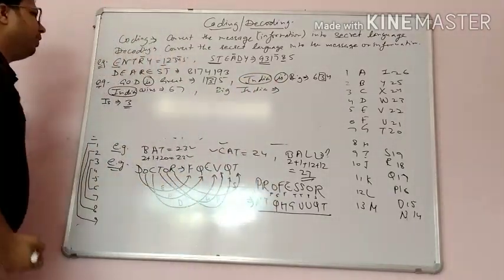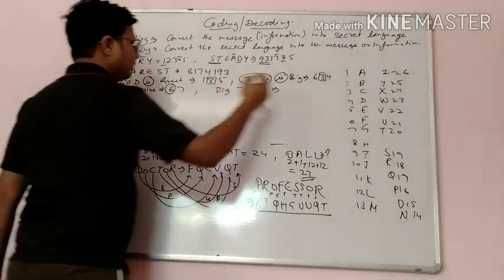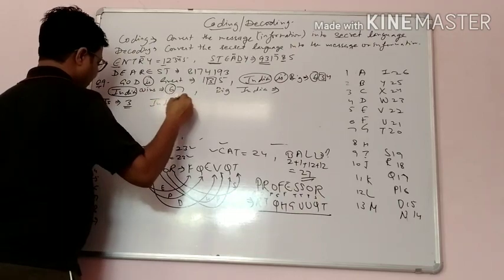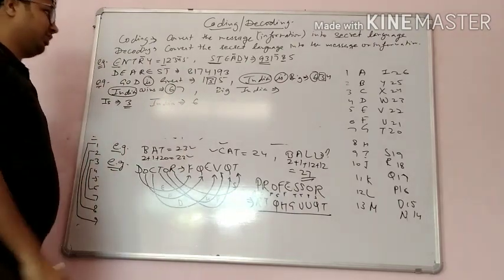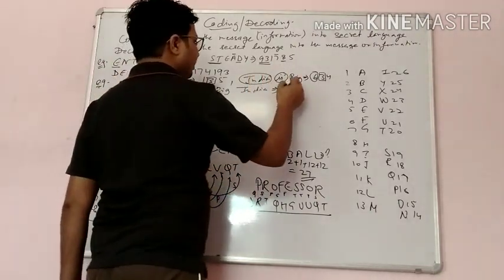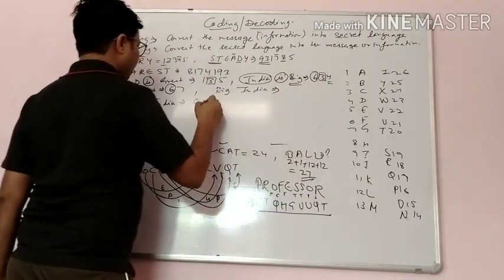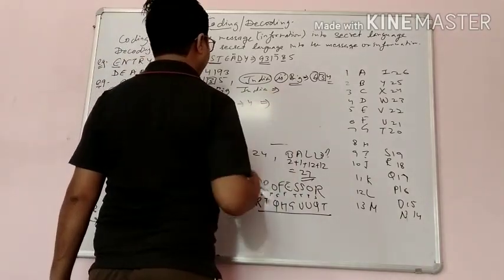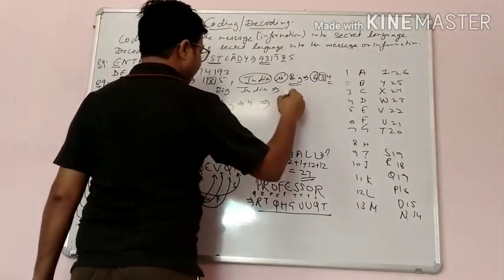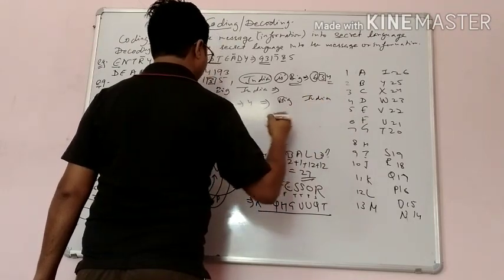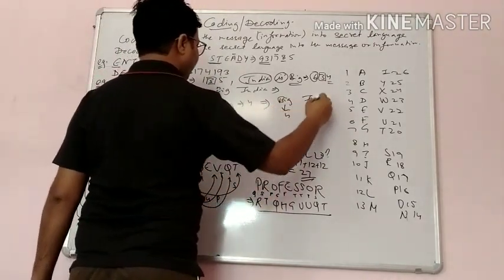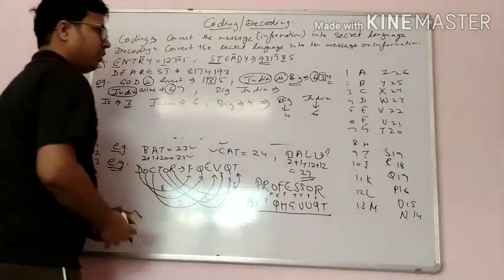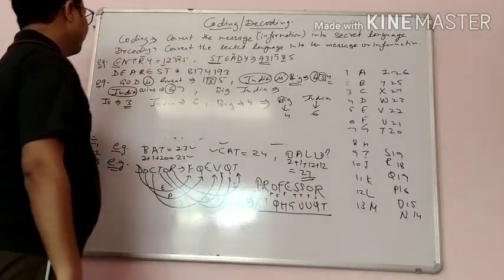India is common in them, and which number is common in them? 6. Means for India the code is 6. And then what is left? Big. And for big the code is 4. So what will be the code for Big India? Big code is 4, for India the code will be 6. Yes. Do the given question. Thank you.